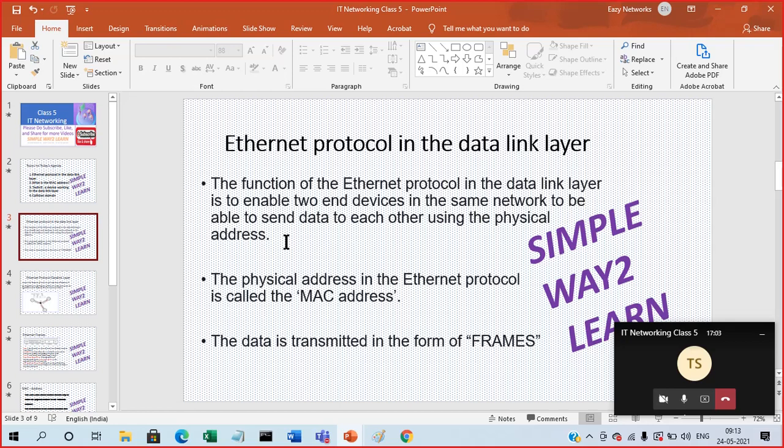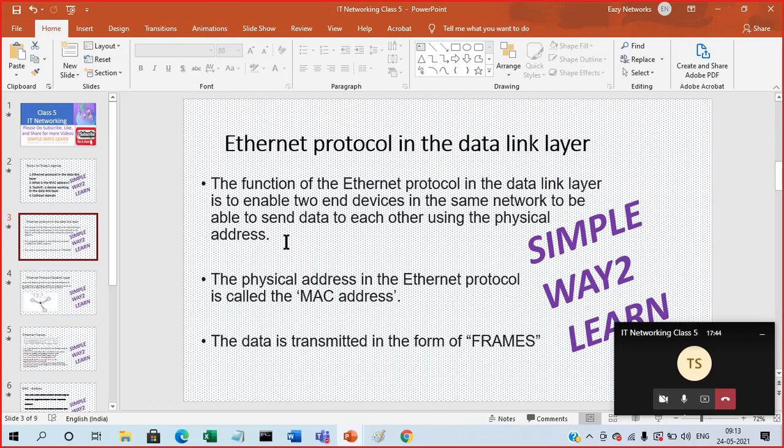Do you know what is meant by same network? If you have two systems with the same network ID, say the first system's network ID is 10.0.0.0 and the second system B also has the same network ID, then we can say those two systems are in the same network.